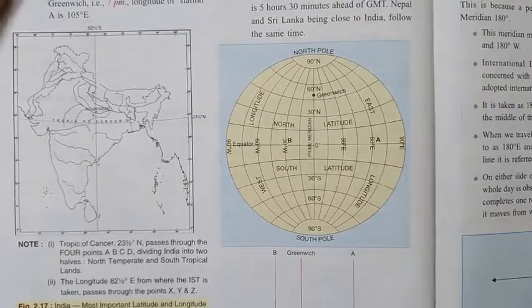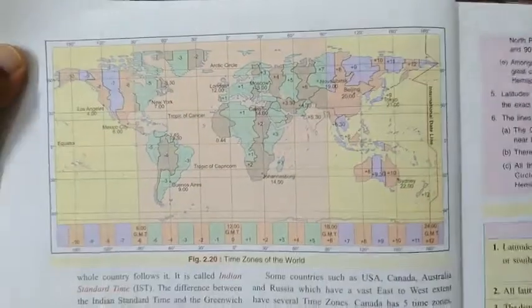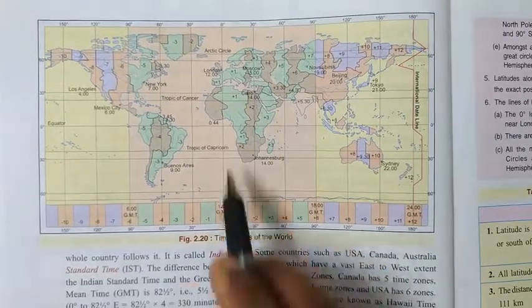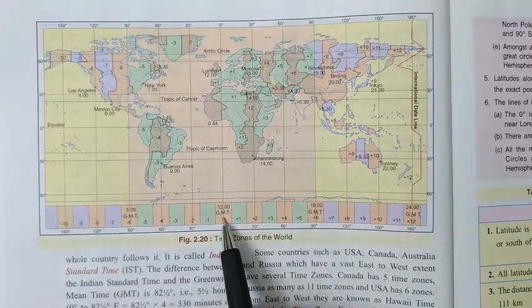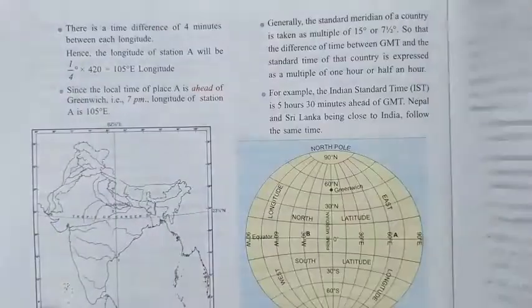Now let me show you one example here, in this figure. The prime meridian, that is 0 degree longitude, is also known as the GMT. What is GMT?